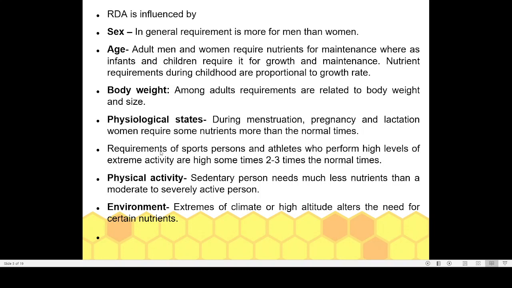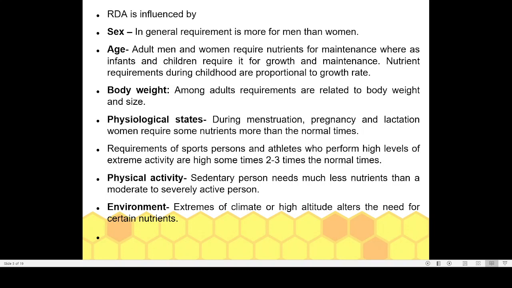Then physical activity. You can see that a sedentary person needs much less nutrient than a moderately or severely active person. For example, if you are doing an office job, sitting before a computer and working on a chair most of the time, compare your nutritional requirement with somebody working in the field, like a farmer or a manual laborer, who is doing hard physical work most of the time. They require more energy, so more nutrients. They have to eat more to maintain their health as well as to get enough energy for their work.